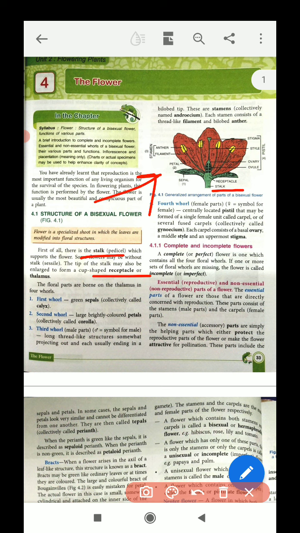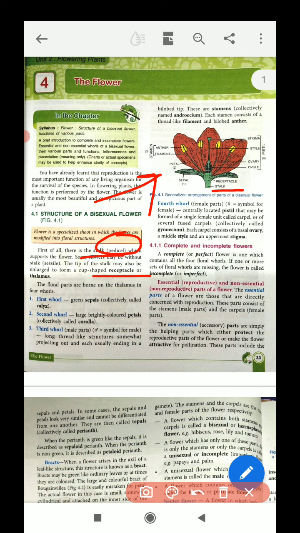In some plants the stalk, which supports the flower, is not present. Flowers without a stalk are known as sessile. The tip of the stalk may also enlarge to form a cup-shaped receptacle